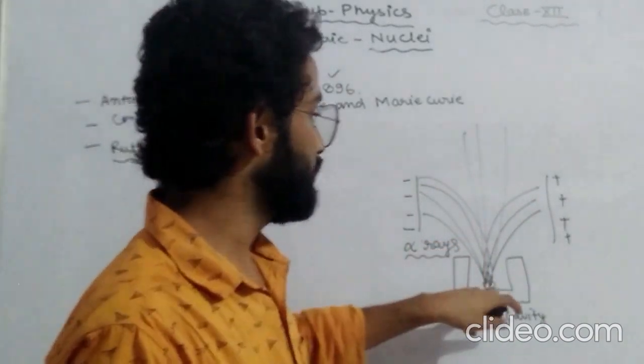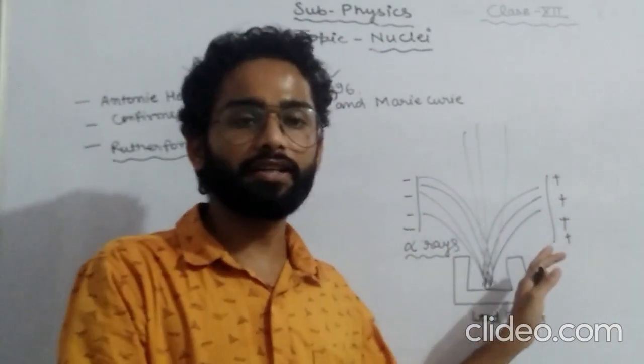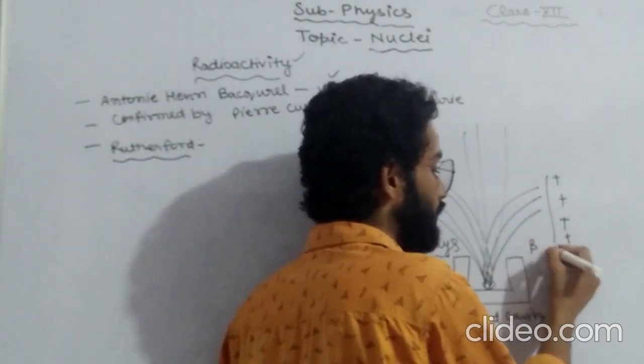The rays which are attracted by the positive plate of the battery are negatively charged rays, and these are called beta rays.